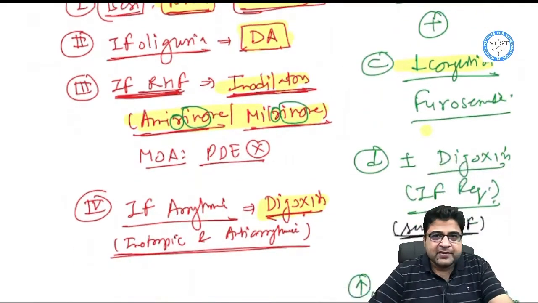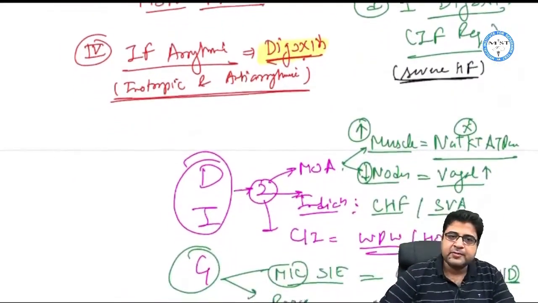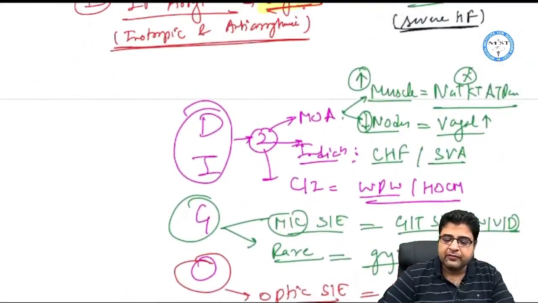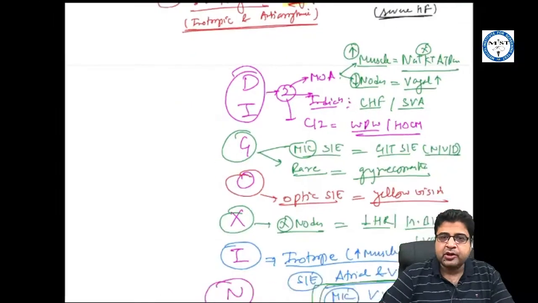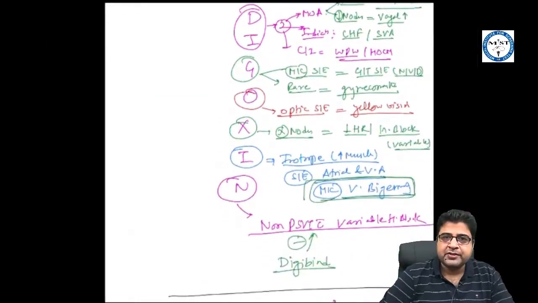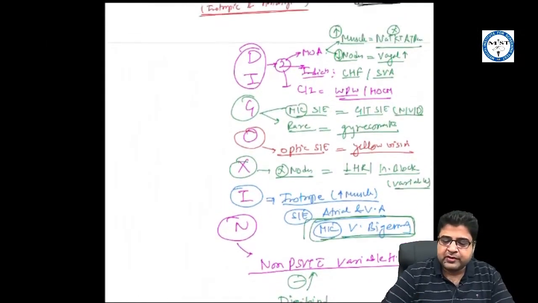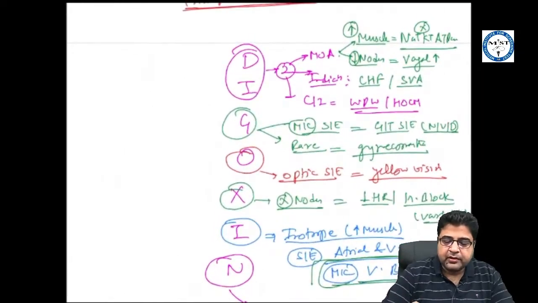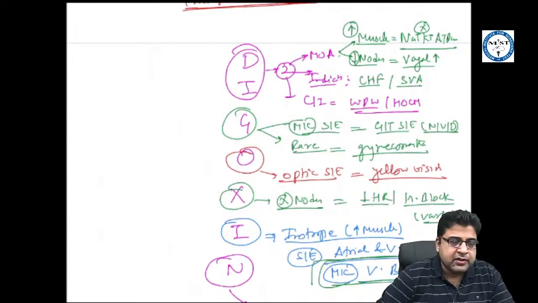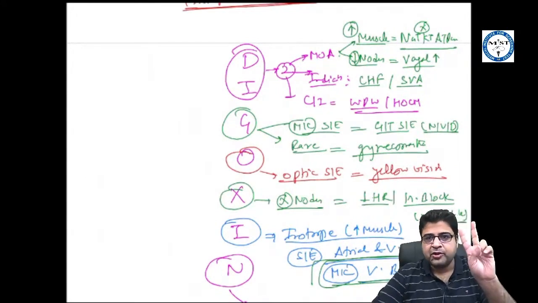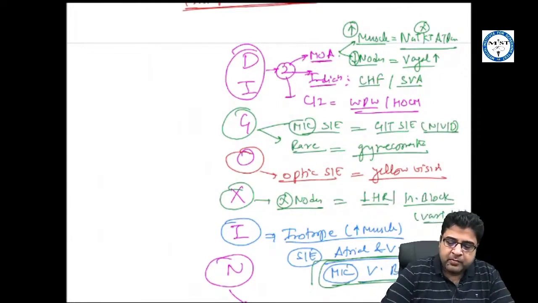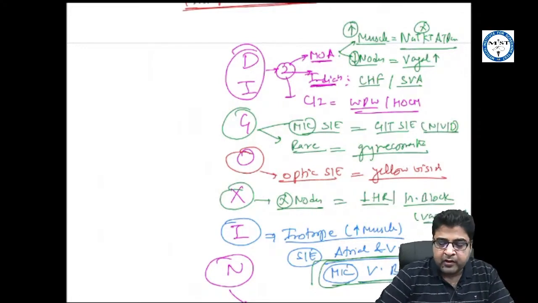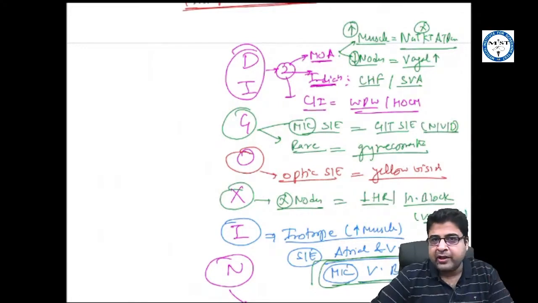Now all these medicines we have covered in their respective topics, but digoxin is the drug that we have covered in topic of CHF. So we discussed that digoxin can be written this way. In this topic of digoxin we have covered that this medicine starts with the word DI. So DI stands for 2. This medicine has 2 mechanism of action, 2 indication and 2 contraindication.